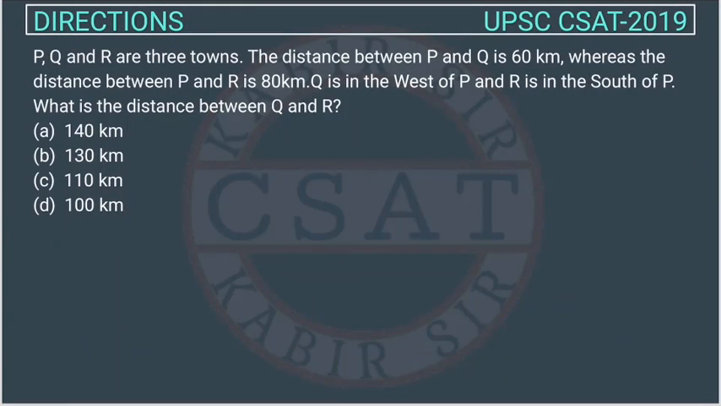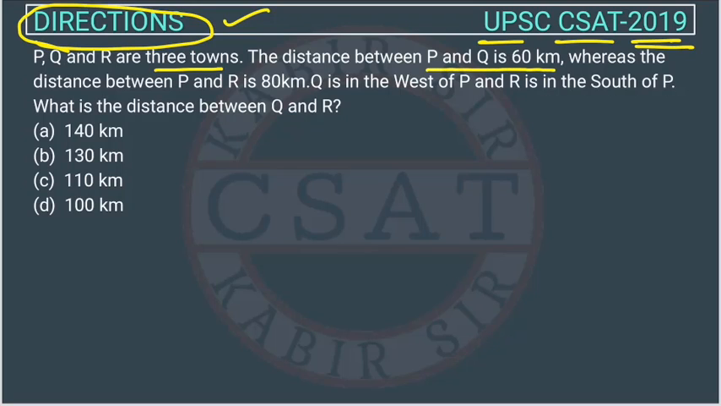So this is a question from the reasoning direction chapter, right? This is a question asked by UPSC in their CSAT paper of 2019. P, Q and R are 3 towns. The distance between P and Q is 60 kilometers, whereas the distance between P and R is 80 kilometers. Q is in the west of P. See, whenever we see a direction question, what should we do? We should draw its direction, right? So the question solving becomes easy.